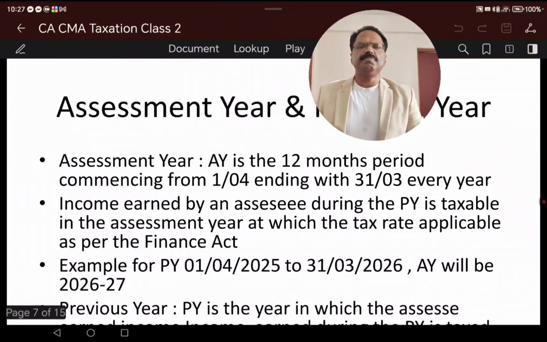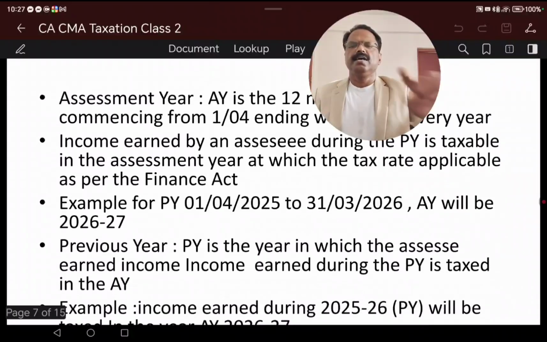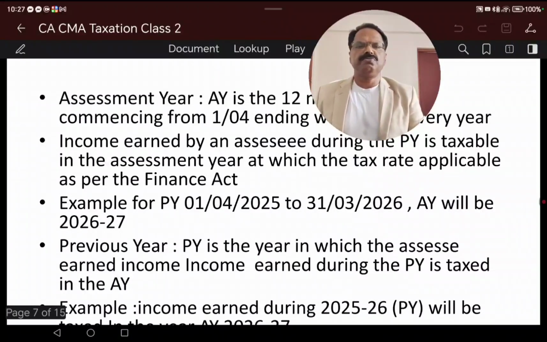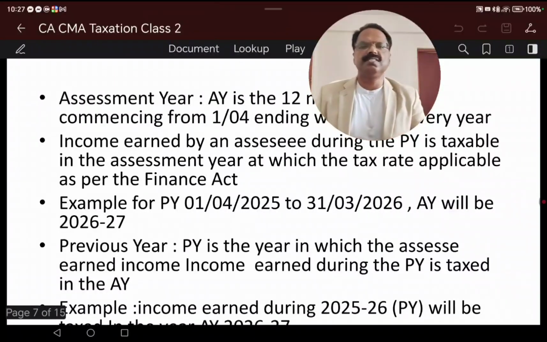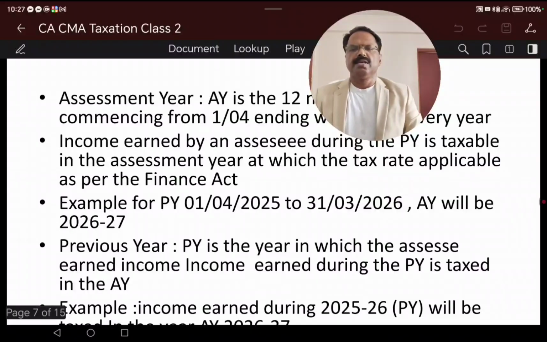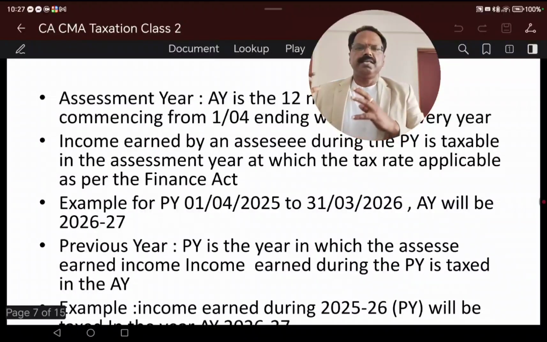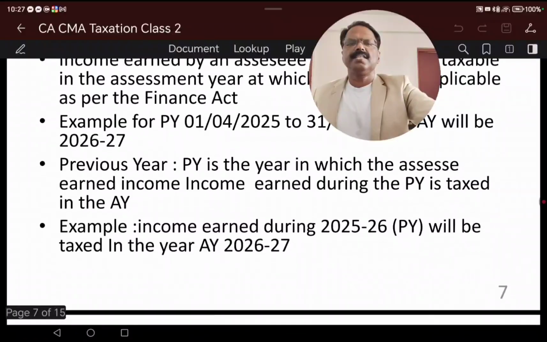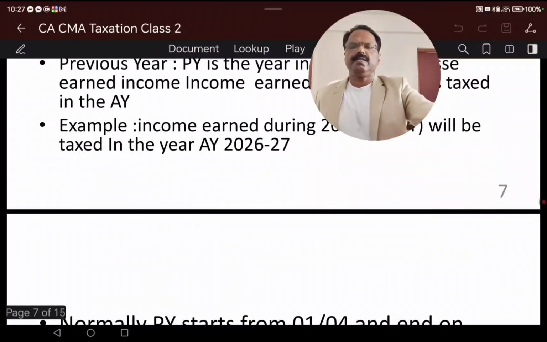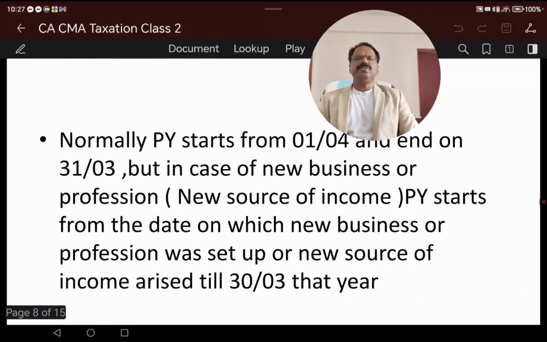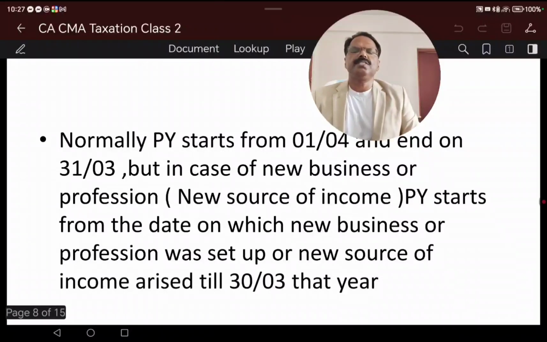So it is important to know that assessment year is the 12 months period starting from 1st April to 31st March of every year. Income earned during the previous year is taxed in the assessment year. For example, 1st April 2025 to 31st March 2026 is the previous year for the 26-27 assessment year. So all income earned by a person during the previous year is taxed in the assessment year. Normally previous year starts from 1st April and ends on 31st March.